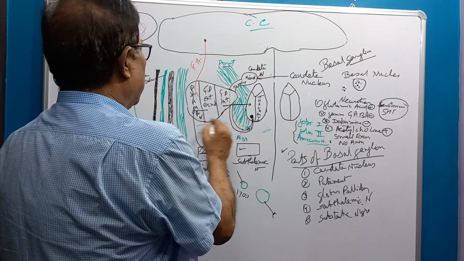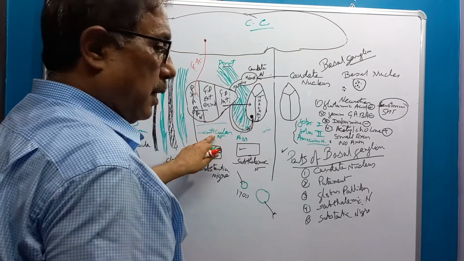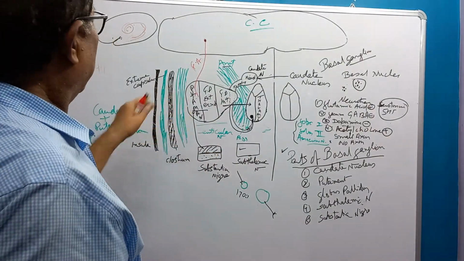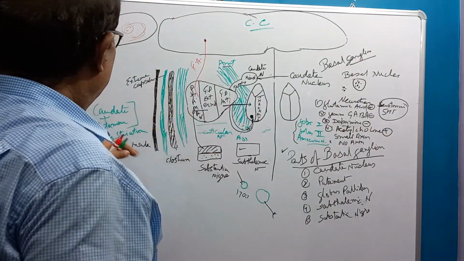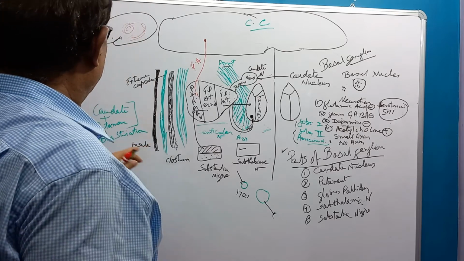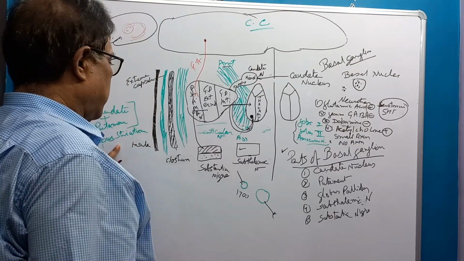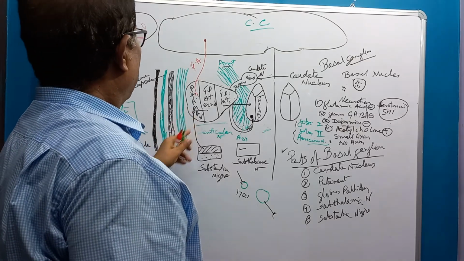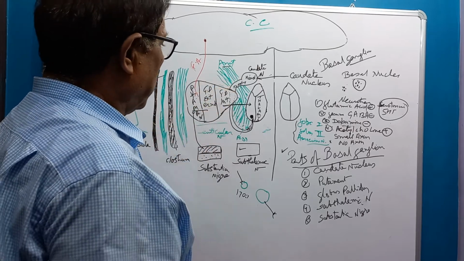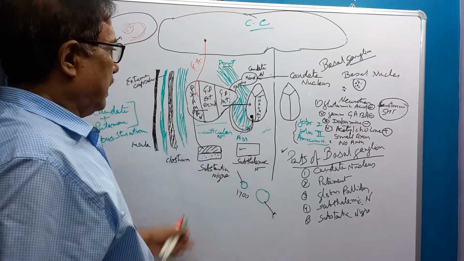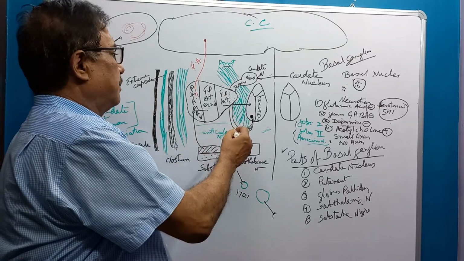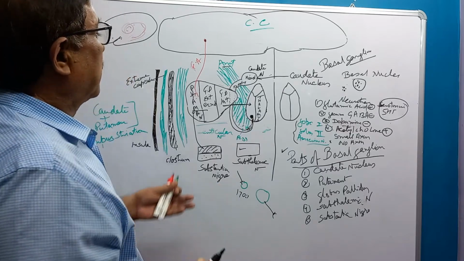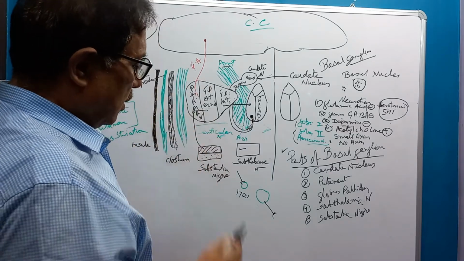Globus pallidus and putamen are collectively known as the lentiform nucleus. Caudate nucleus and putamen are a new and recent development of the basal ganglia, known as the corpus striatum or neostriatum. Then there is the internal capsule between the thalamus and globus pallidus and caudate nucleus. The internal capsule is a collection of axon fibers coming downward or going upward.